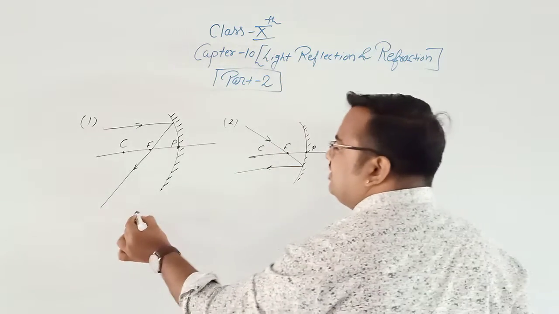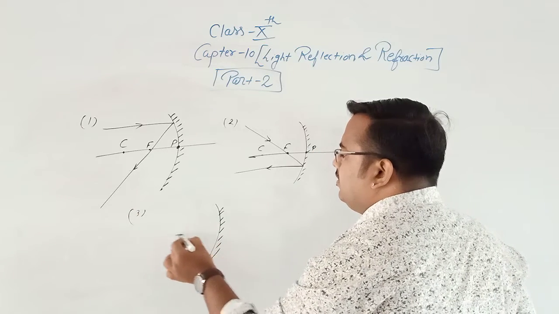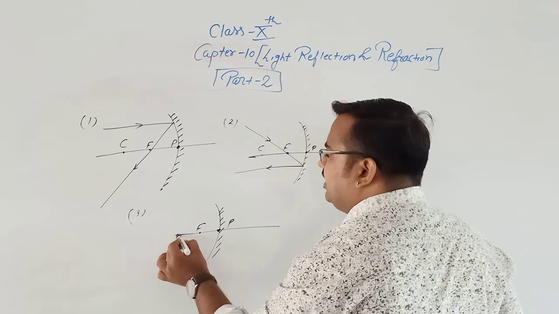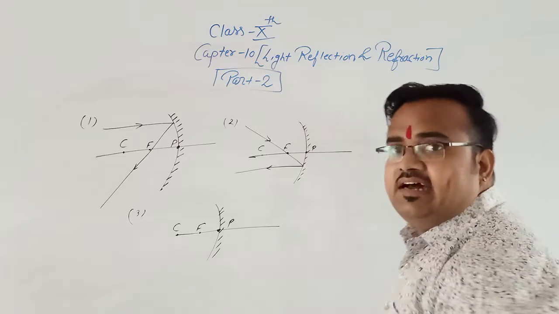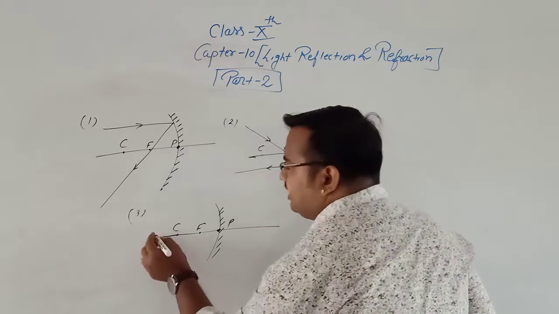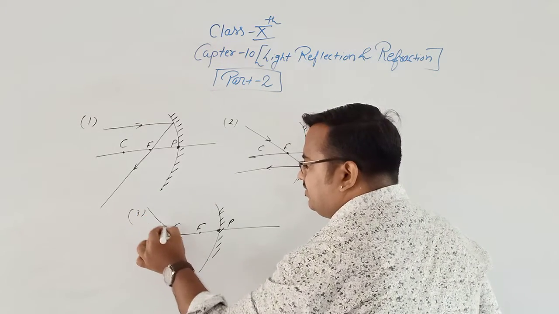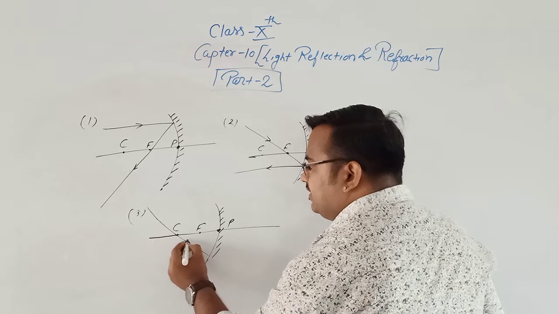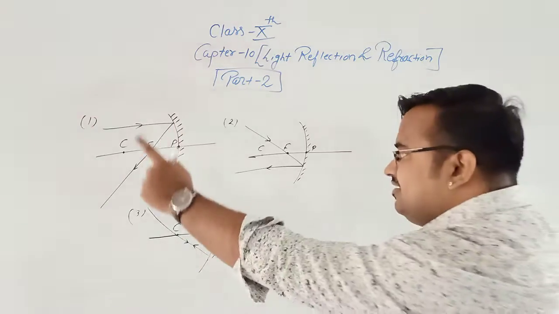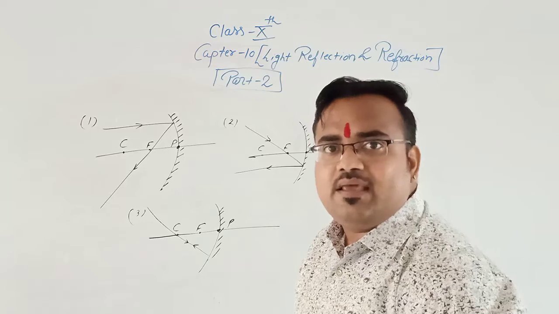Okay, and the third rule, a very important rule, says that if the incident ray passes through the center of curvature, then the reflected ray would follow the same path. If the incident ray passes through the center of curvature, then the reflected ray would follow the same path.